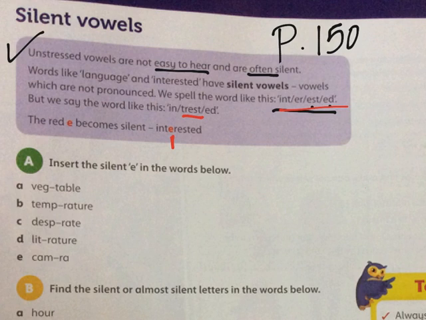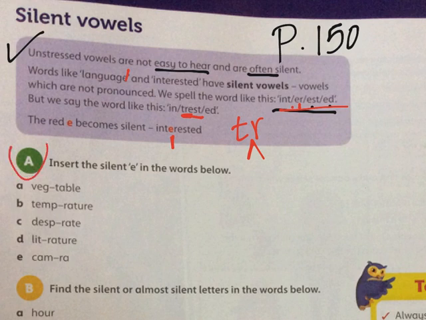Again, we don't say "interested," we say "intre." The T and the R are not separated by any sounds or vowel sounds. Though there is a letter E in the spelling, I don't say it at all. So this is an example of silent vowels, also like in "language," the last E I have.